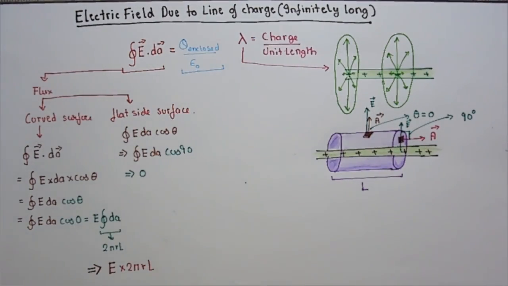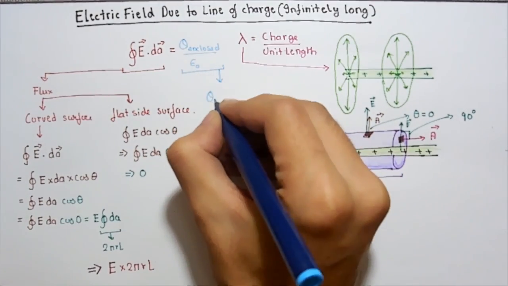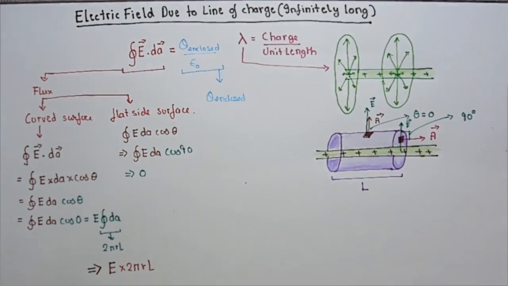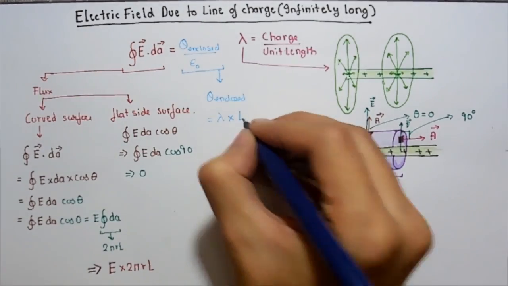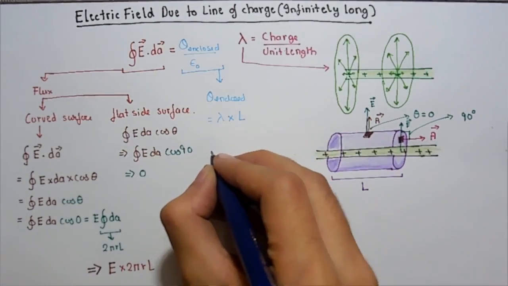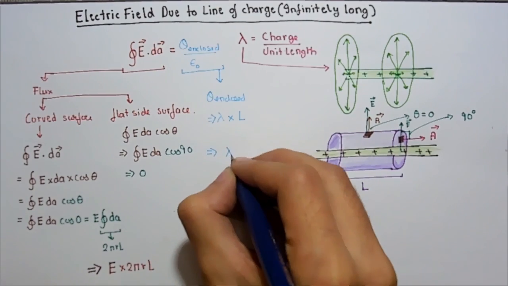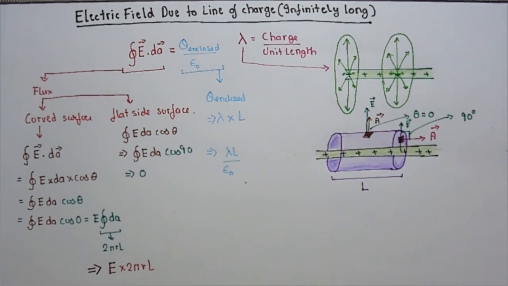Let's solve the right hand side of this equation. Now the charge enclosed would be nothing but charge density into the length we are considering. Here we are considering the length of the Gaussian surface, which is L. So the charge enclosed will be lambda into L. So the right hand side of the equation becomes lambda L upon epsilon naught.